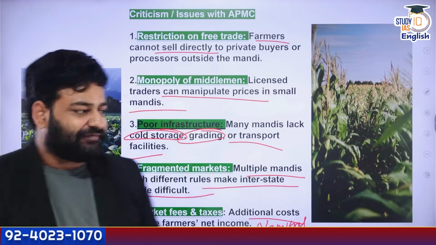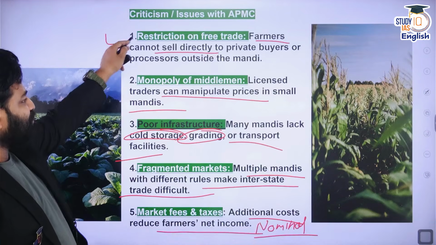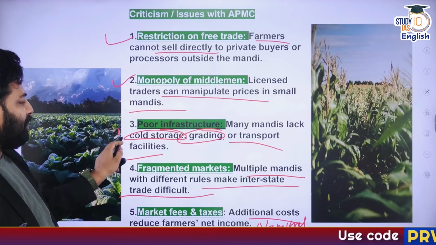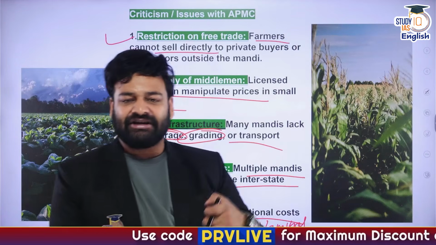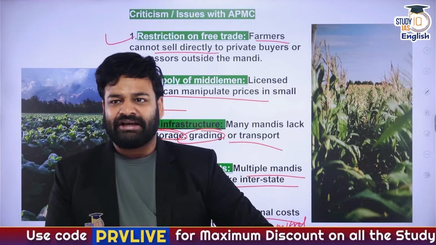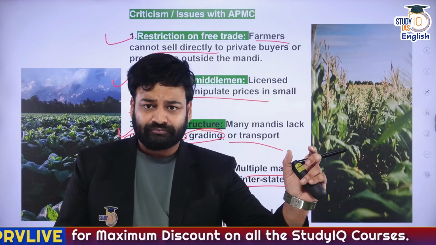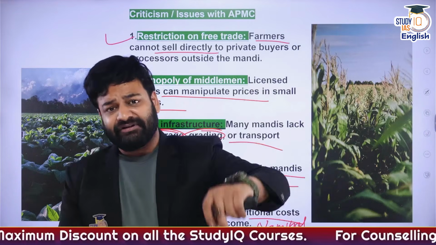But yes, the first four: restrictions on free trade, monopoly of middlemen, poor infrastructure, and fragmentation of markets, because every state has created its own APMC Act. So let's say a farmer in Punjab might face some difficulties selling his produce in Haryana. So this is the criticism of the APMC Act.